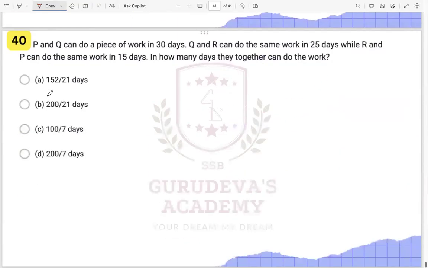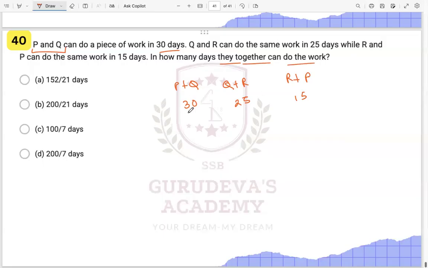All right. Now this particular question is on work and time. Very easily we have to just solve the things which are written. P and Q can do a piece of work in 30 days. So P plus Q can do the work in 30 days, Q plus R can do it in 25 days, and R plus P can do it in 15 days. In how many days can they work together?